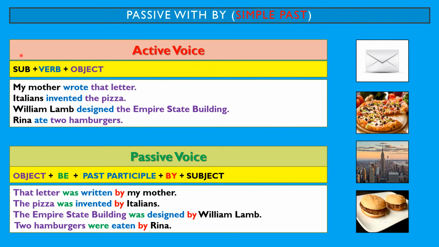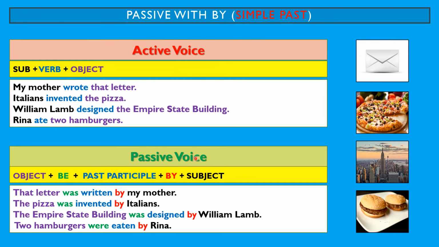So in this case, first we mention the subject, or the person or thing that did the action. Then we mention the action or the verb. And at the end, we mention the object. The object is what or who received the action. So my mother wrote. She wrote what? She wrote that letter. Italians invented what? Pizza, or the pizza. William Lamb designed. He designed what? The Empire State Building. And the last one, Rina ate. What did she eat? She ate 2 hamburgers. So the object is what received the action.